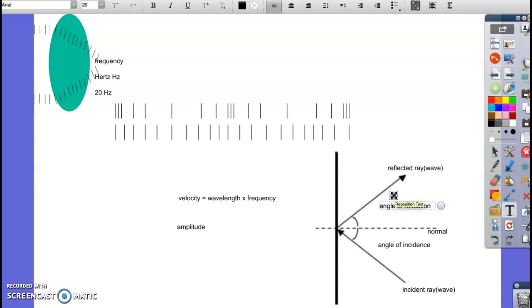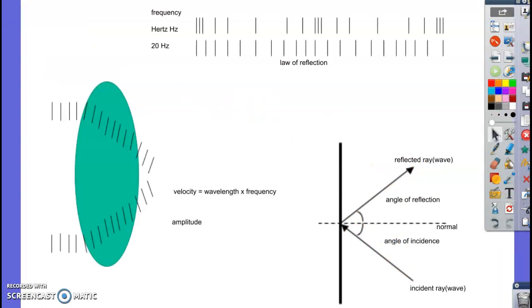Okay, and so there is what is called the law of reflection. It just says, what you can see right here, that the angle of incidence is always equal to the angle of reflection. So for example, this one can't come in at this angle and then bounce off at a different angle over here. It will always bounce off compared to the normal at the same angle as it came in. And that's just a law of how it works. All right. Reflection. Basically when things bounce off, they'll always bounce off at the same angle. And that's kind of what you need to know about reflection for now.